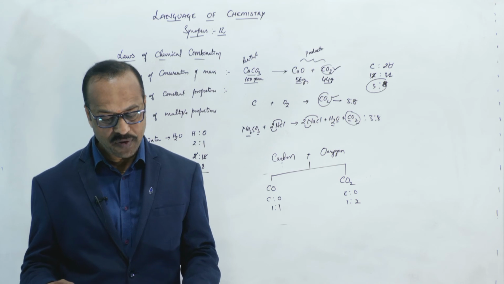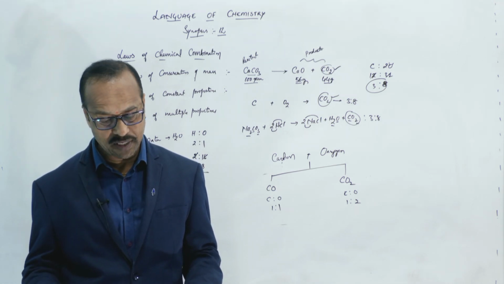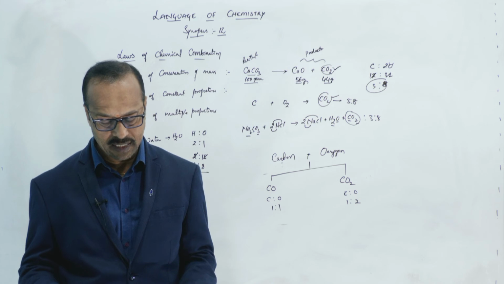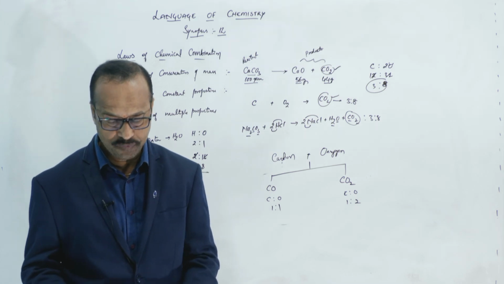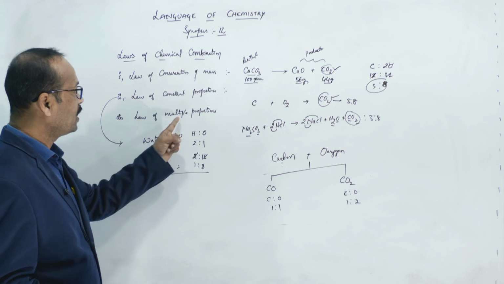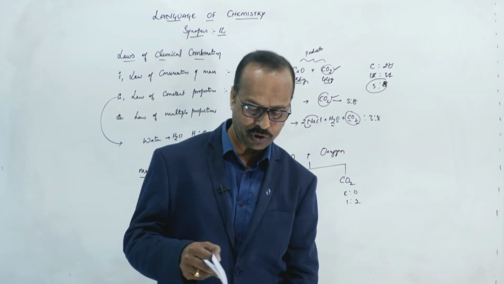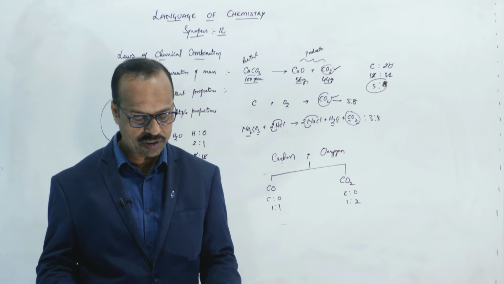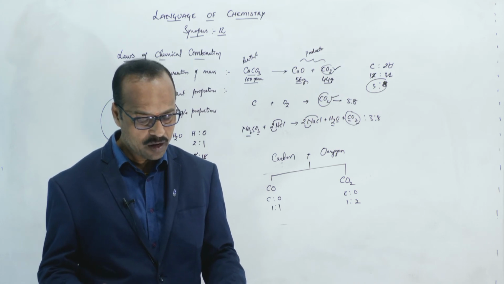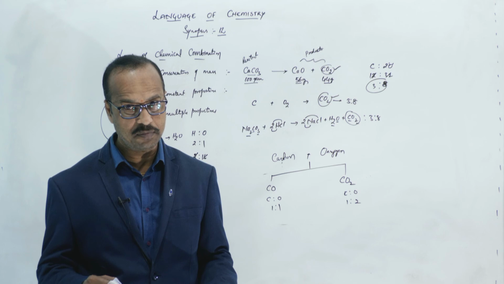Next, the weight of one element that separately combines with a fixed weight of another element in a simple integral ratio is called, just now I told you students, the law of multiple proportions. So the answer is the law of multiple proportions. The option is 3. Water molecules contain hydrogen 2 parts, oxygen 16 parts.